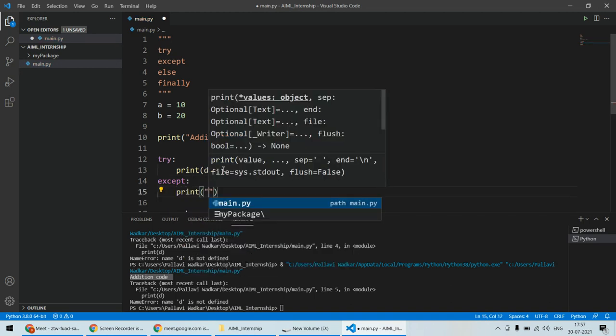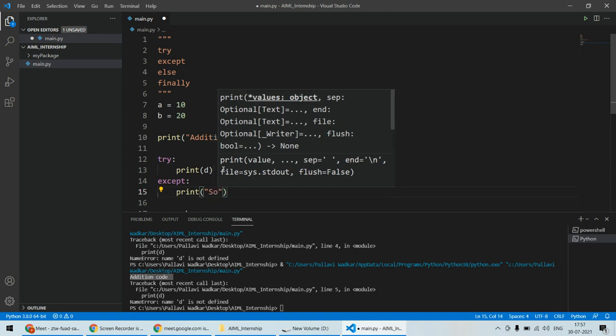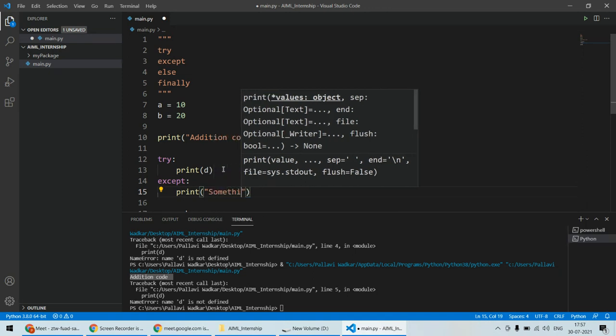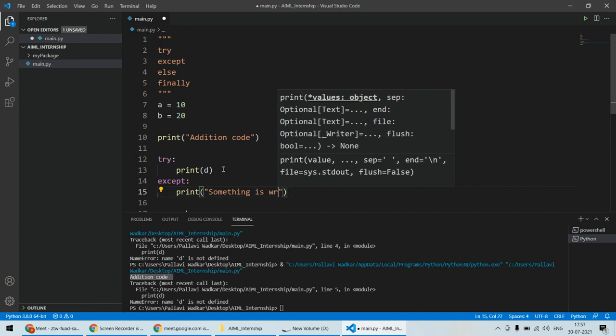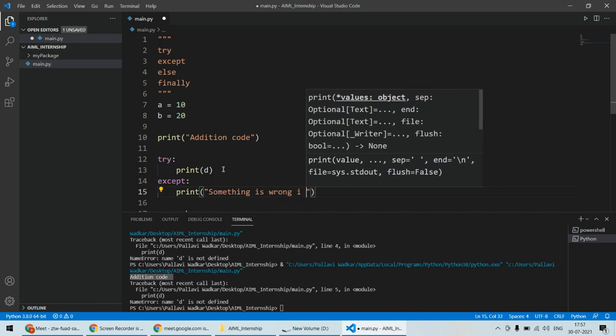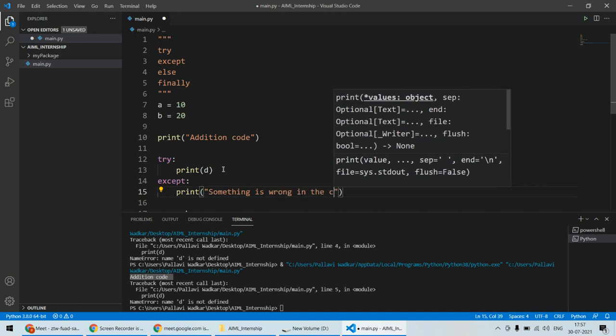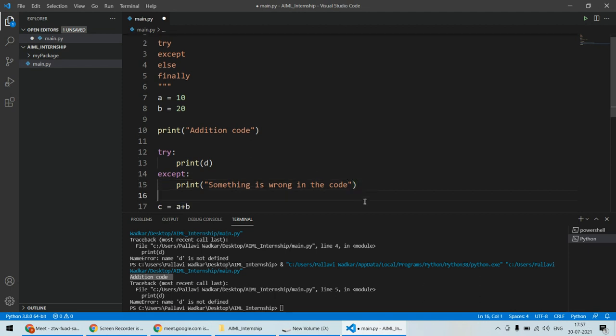If there is an error, then you can specify here something is wrong in the code. Okay, so this is what you want to specify, or you just want to say that something is wrong in your code. Now, in this particular case, the program will not crash. In the previous case, it was crashing because there was an error in the program and further execution was terminated.